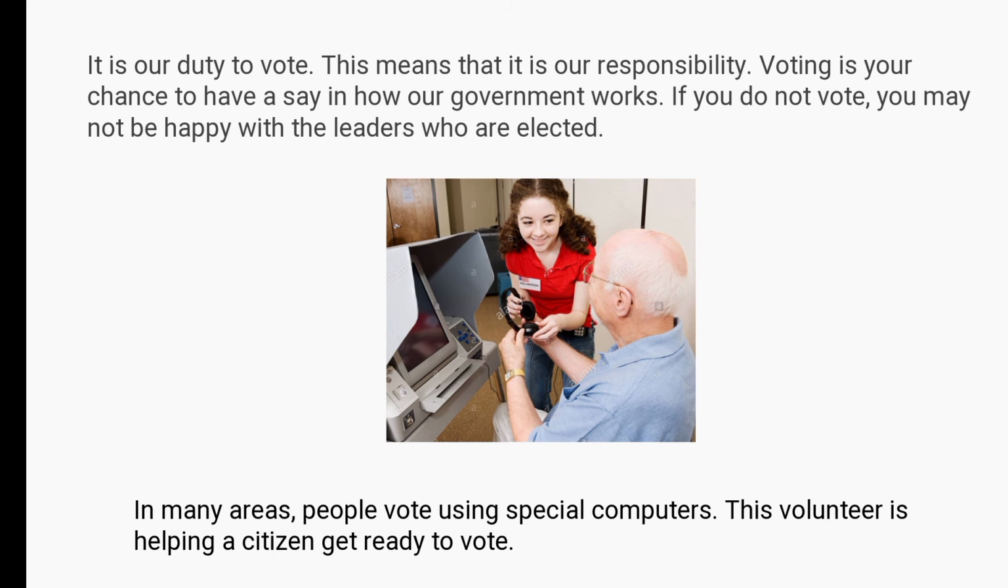It is our duty to vote. This means that it is our responsibility. Voting is your chance to have a say in how our government works. If you do not vote, you may not be happy with the leaders who are elected.